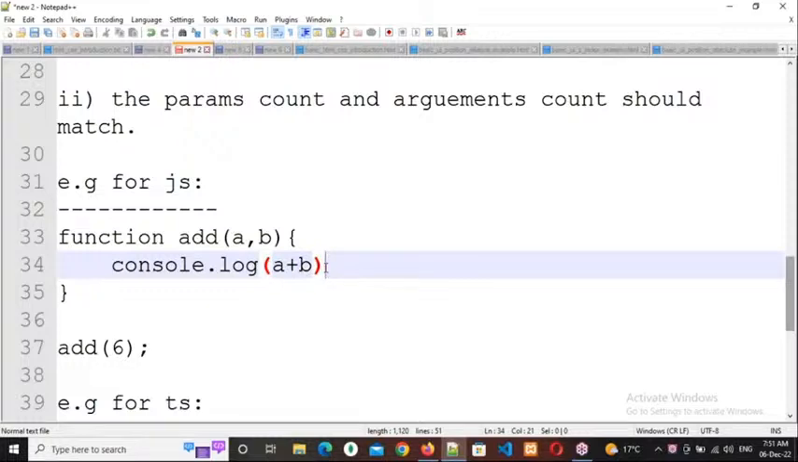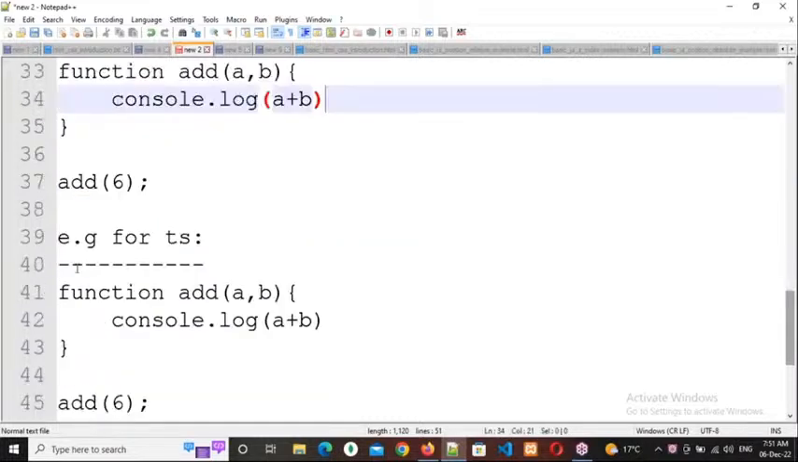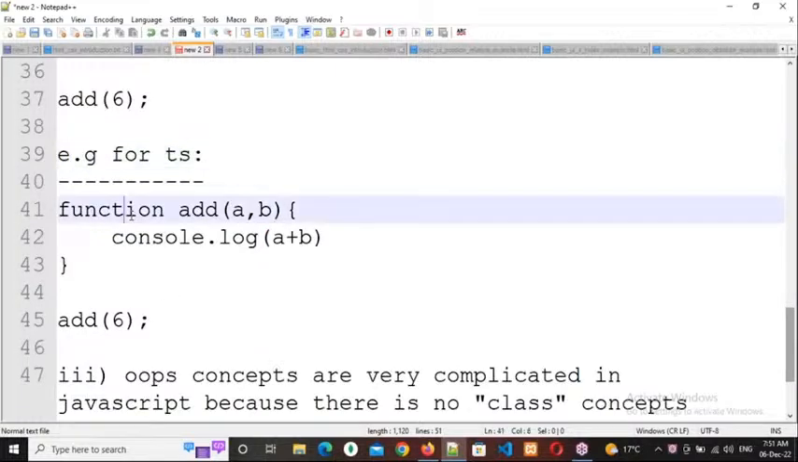Clear it, everyone? Respond, please. Right. Now same thing I am doing with TypeScript. Now what is the output I will get? One parameter, one argument, 2 parameters. Same thing I am doing with TypeScript. What is the output I will get? Observe the description here.